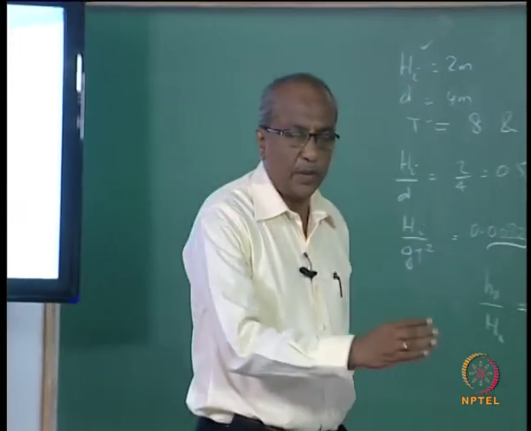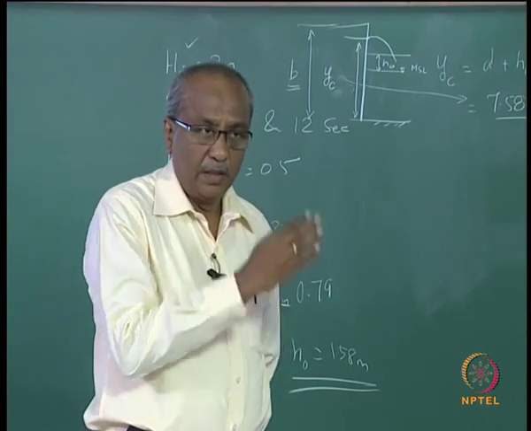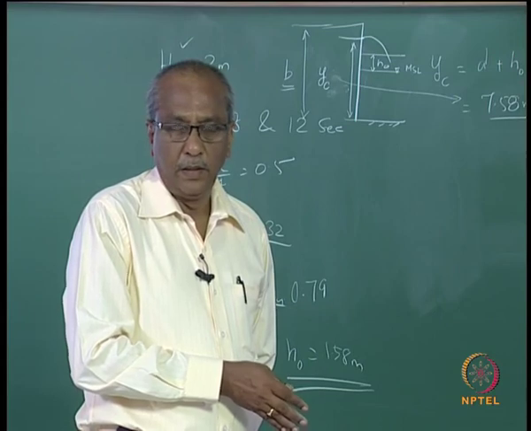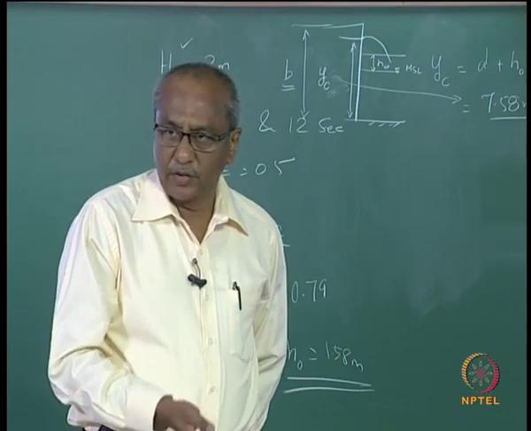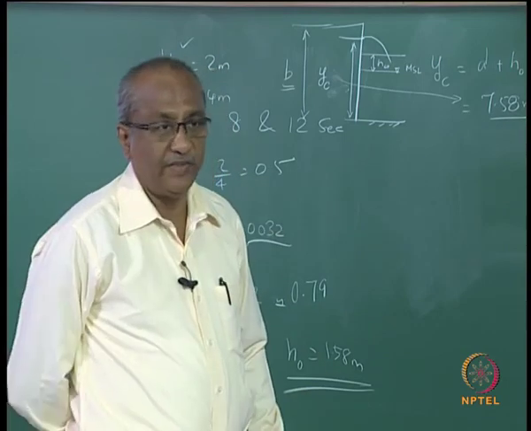But you have to consider the longest wave that is likely to hit the structure, because a longer wave is going to have a larger value of Yc.